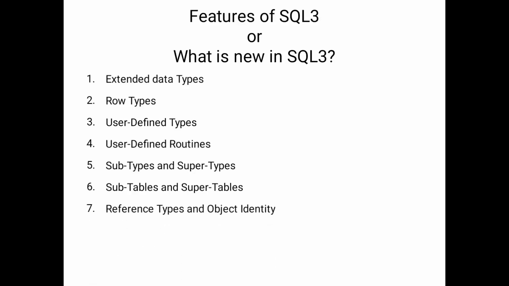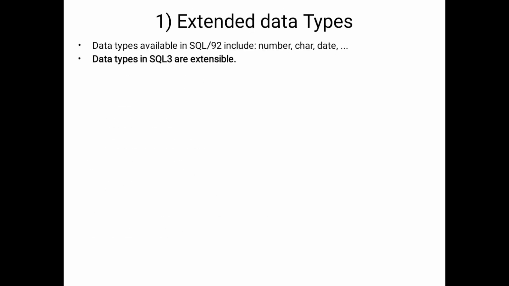The features of SQL3: the first one is extended data types, the second is row types, the third is user defined types and user defined routines, then subtypes, super types, super tables and subtables, reference types, object identity, and the last one is collection types. Let's see them one by one.